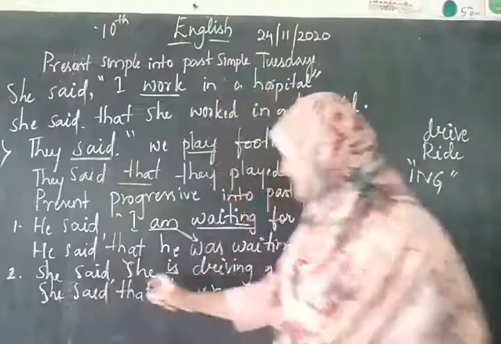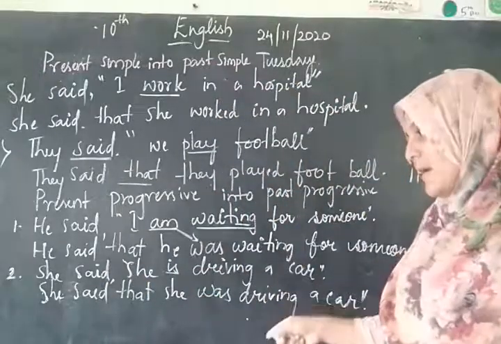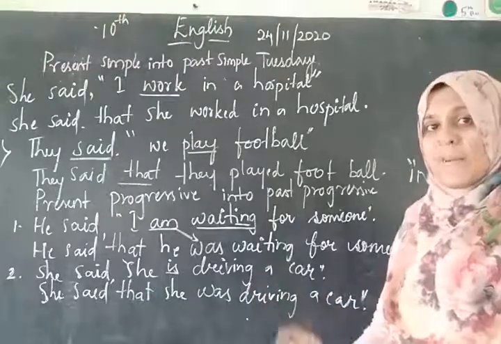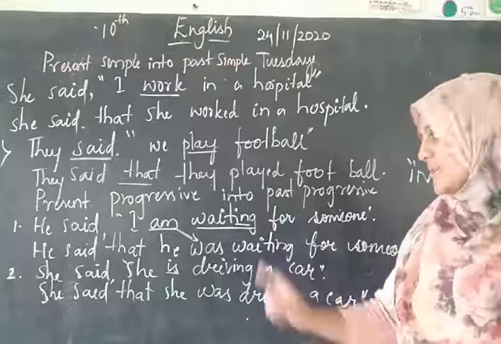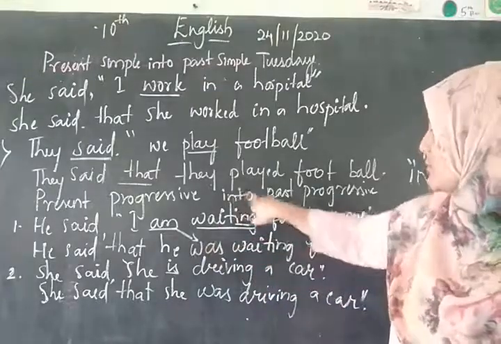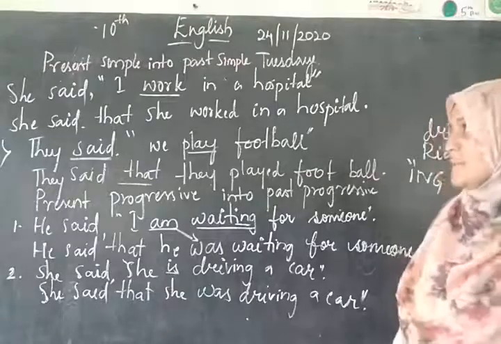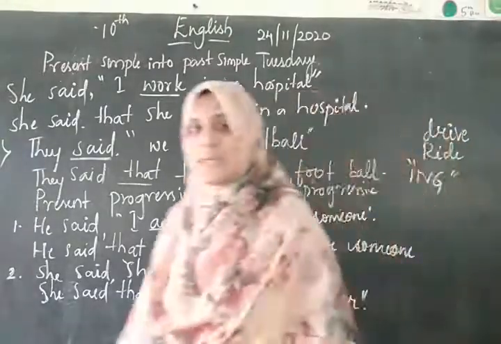So here, she said she is driving a car. She said that she was driving a car because present progressive has to change into past progressive. Understood? So this is for the day. Make sure that you understand this one.